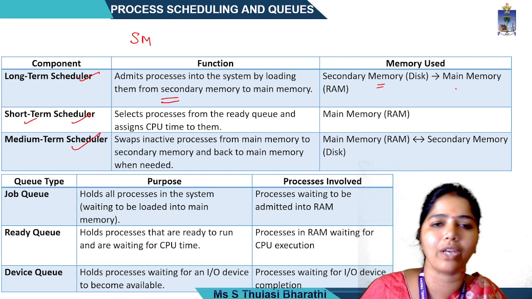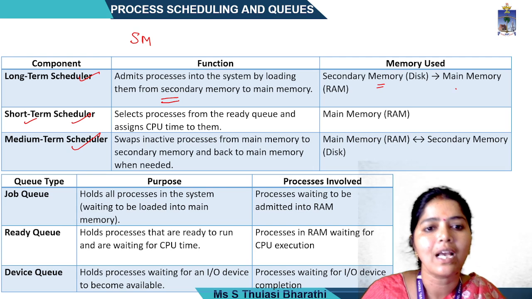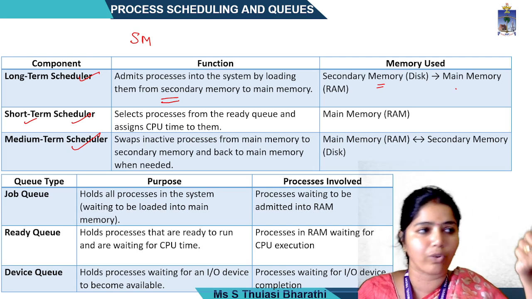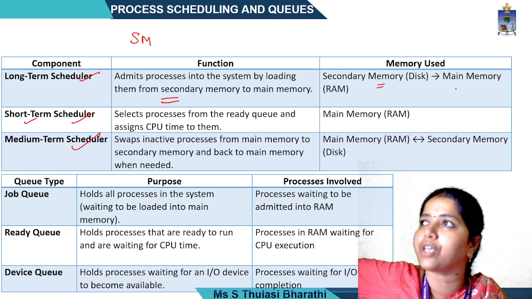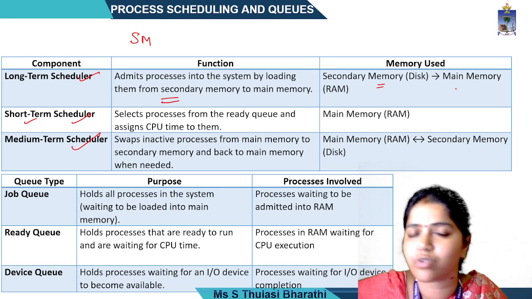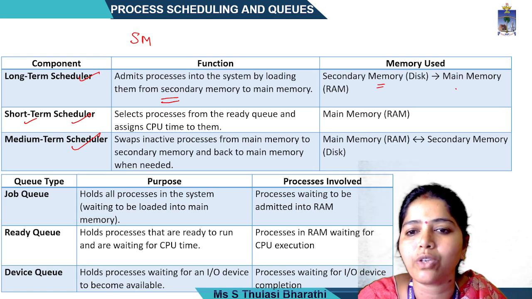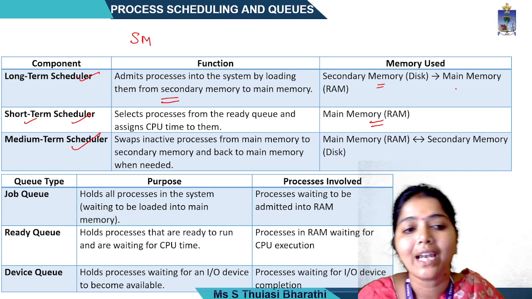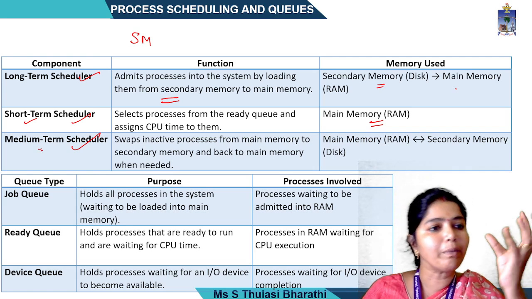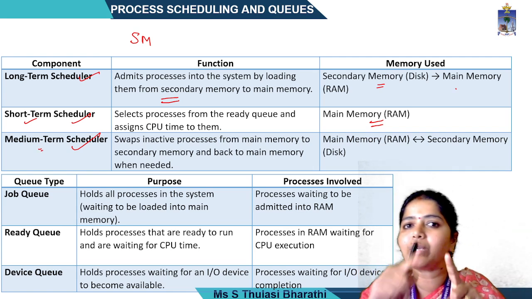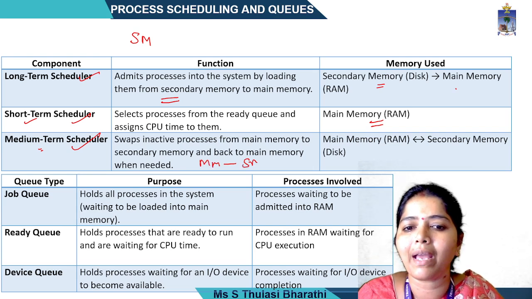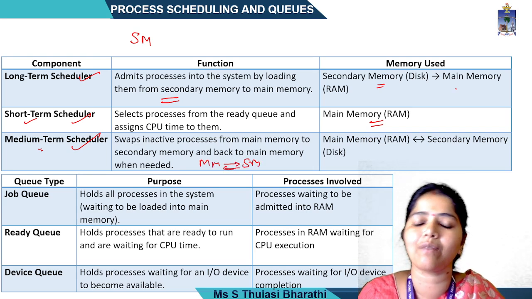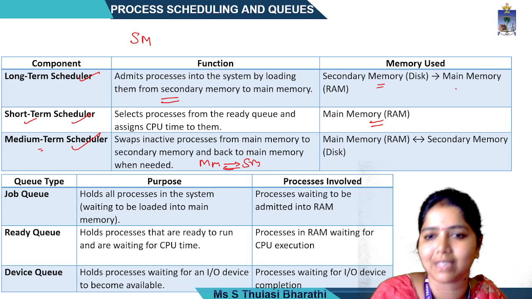And then the short-term scheduler. What does it do? It selects a process from the ready queue, puts it into the CPU and assigns the time to be executed. Here the main memory is being used. Next comes the mid-term scheduler. The mid-term scheduler does swapping between the main memory and the secondary memory. That is the working of the mid-term scheduler.